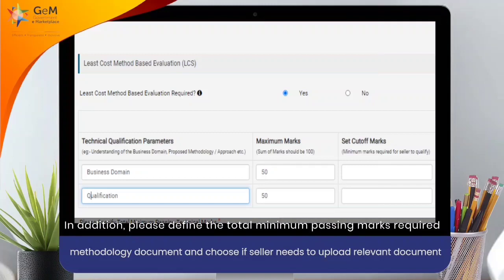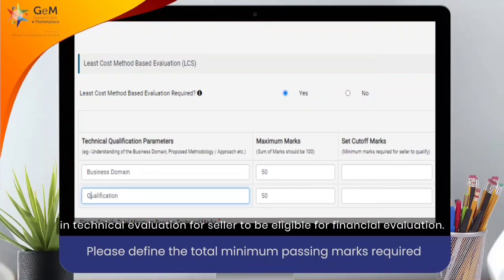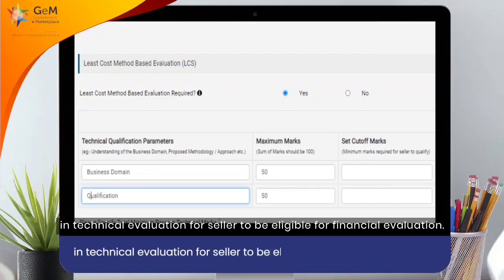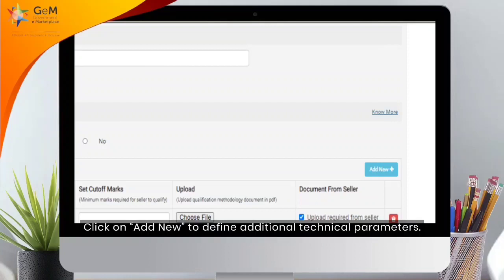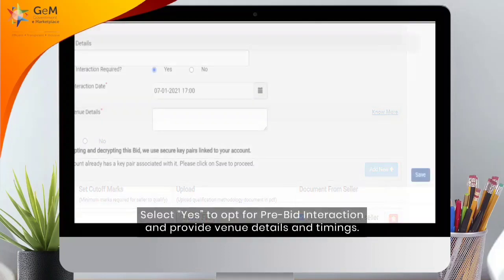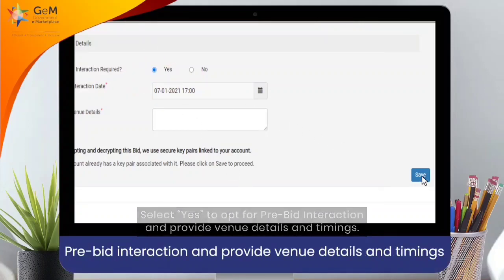In addition, please define the total minimum passing marks required in technical evaluation for seller to be eligible for financial evaluation. Click on Add New to define additional technical parameters. Select Yes to opt for pre-bid interaction and provide venue details and timings.